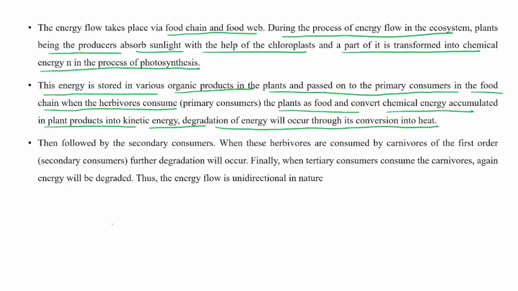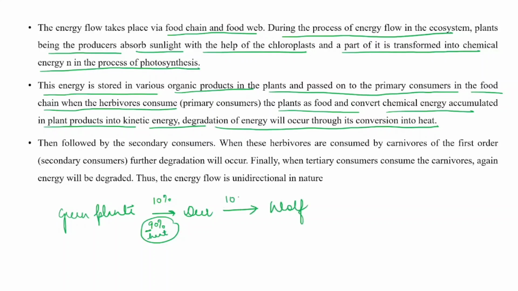That is what I explained, right? If this is green plants, the deer which is eating green plants will get only 10% of energy. The remaining 90% will be eliminated in the form of heat energy. Clear? And the deer is being eaten by the wolf, so it will also get 10%. 90% will be eliminated. Then followed by the secondary consumers.